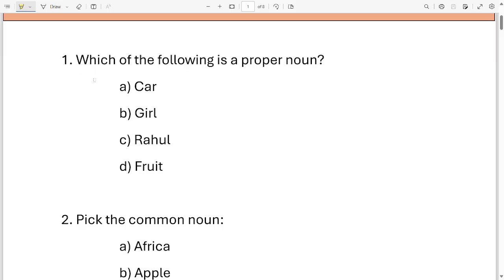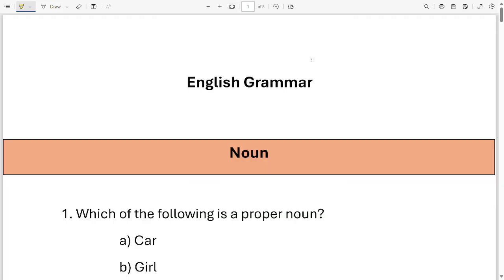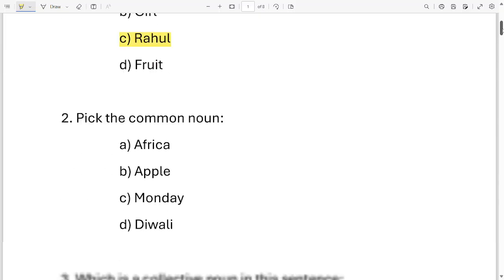First question. Which of the following is a proper noun? Here are your options. Car, girl, Rahul, fruit. These are the 4 options. Which one of them is a proper noun? It is option C, Rahul. If you got it right, give yourself 1 mark. Okay? Now let's move on to the next question.